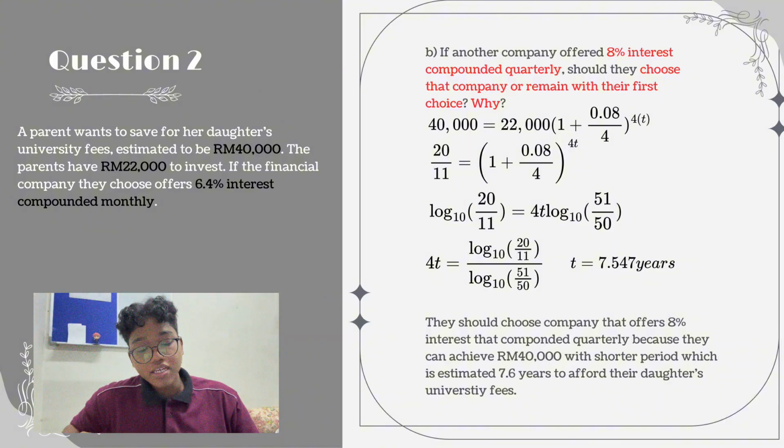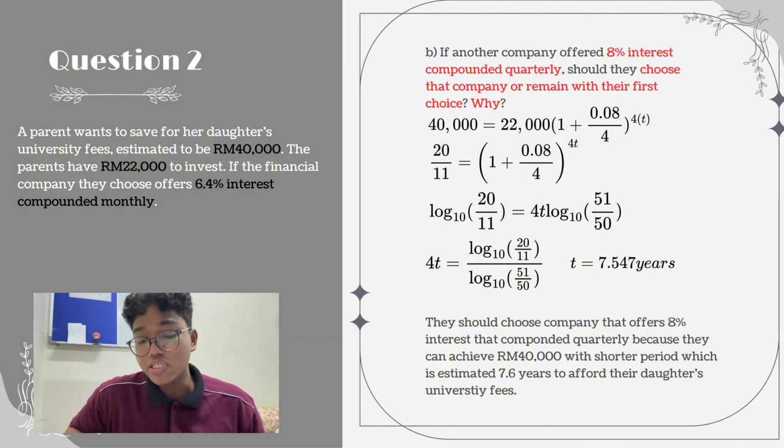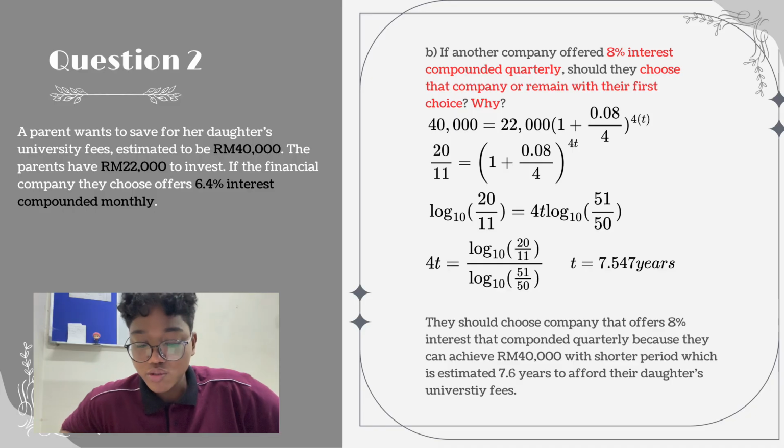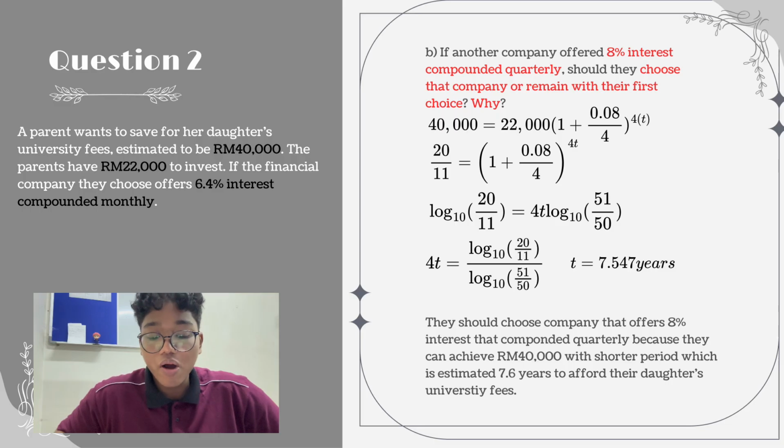For question 2b, if another company offered 8% interest compounded quarterly, should they choose that company or remain with their first choice? Why? So the things that are changed in this question are the rate, which is 0.08, and it is compounded quarterly. So we use the same formula as above. 40,000 = 22,000(1 + 0.08/4)^(4 × t).